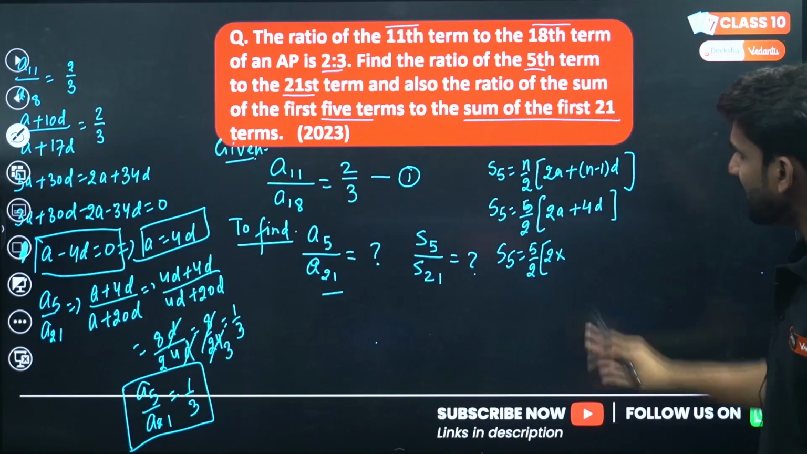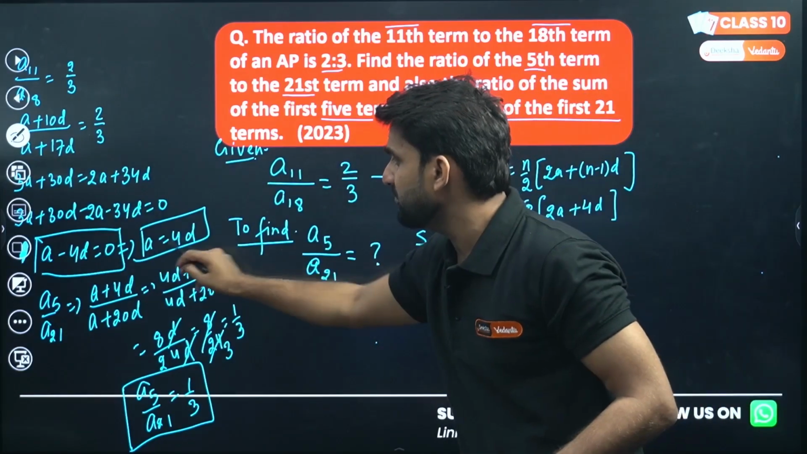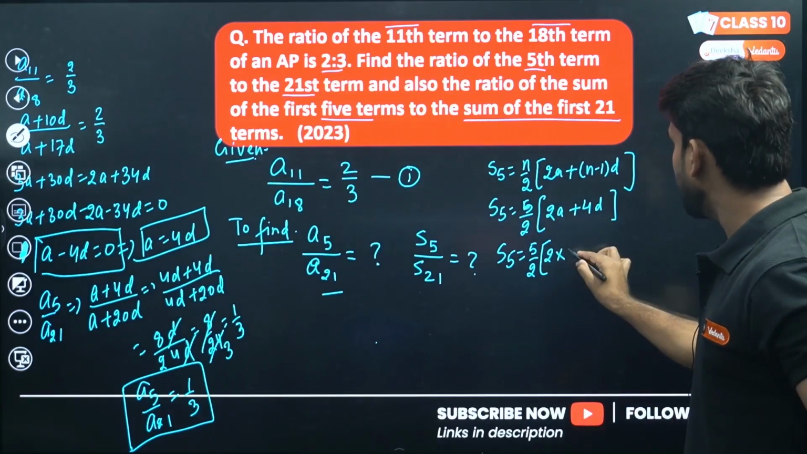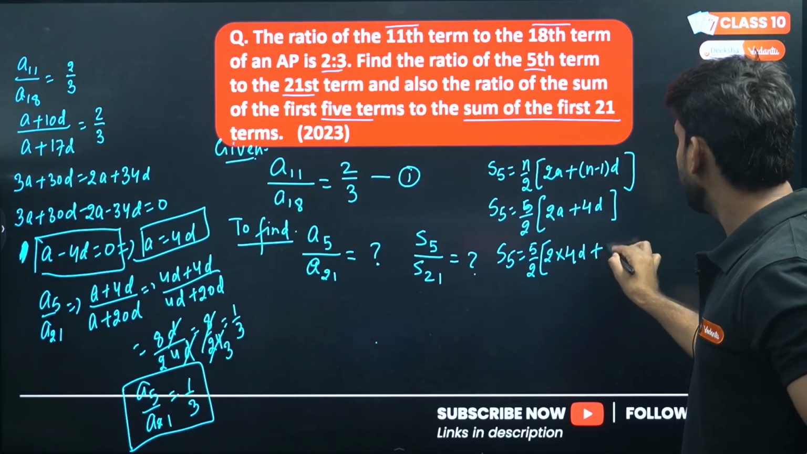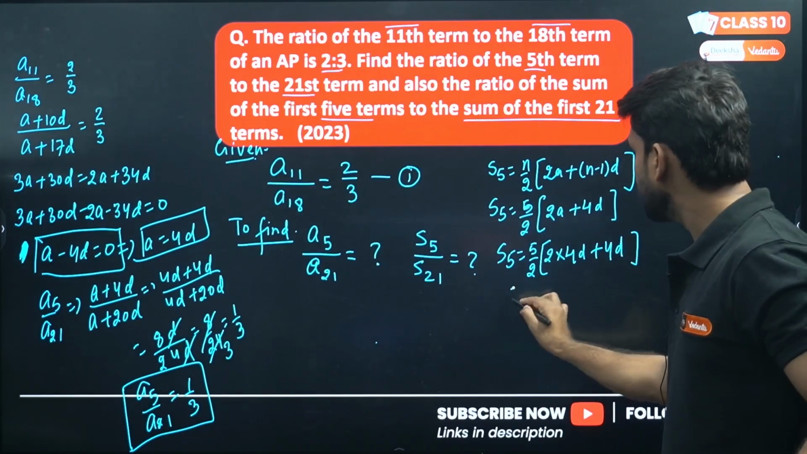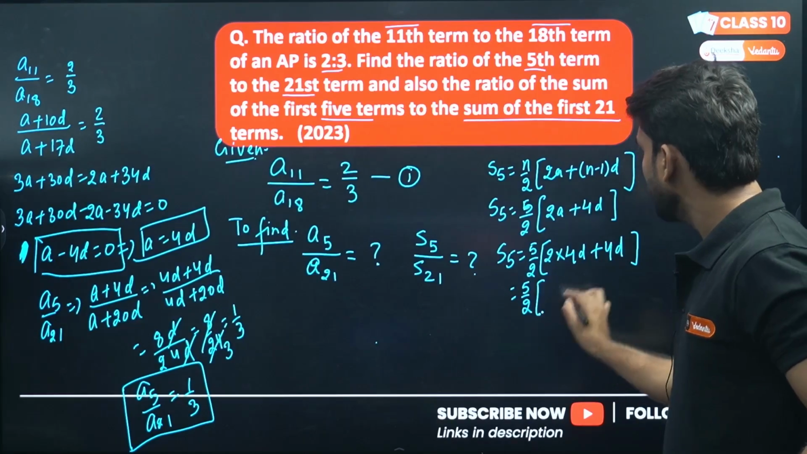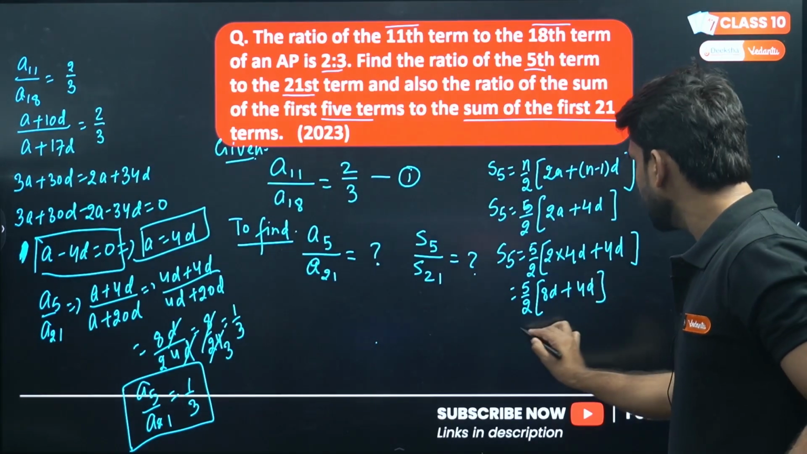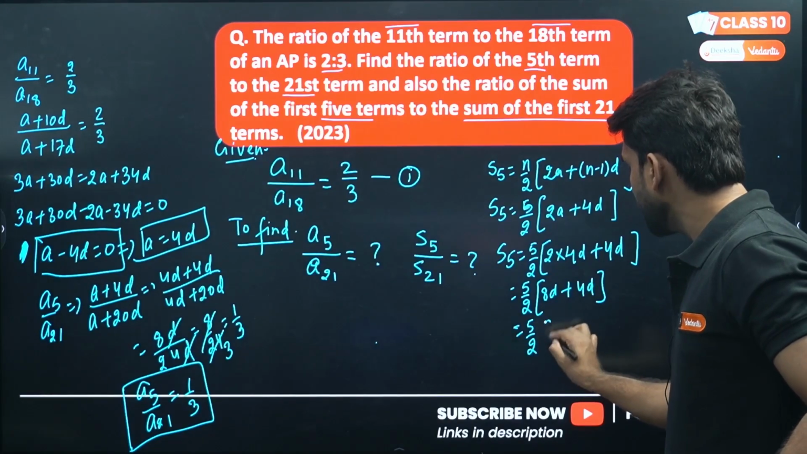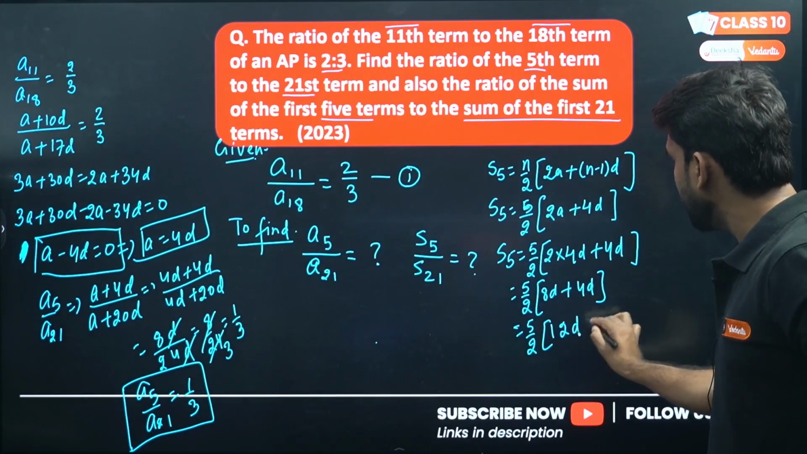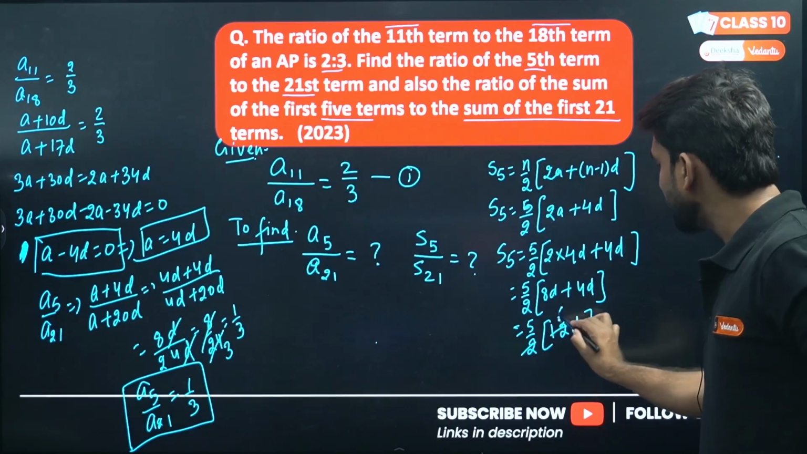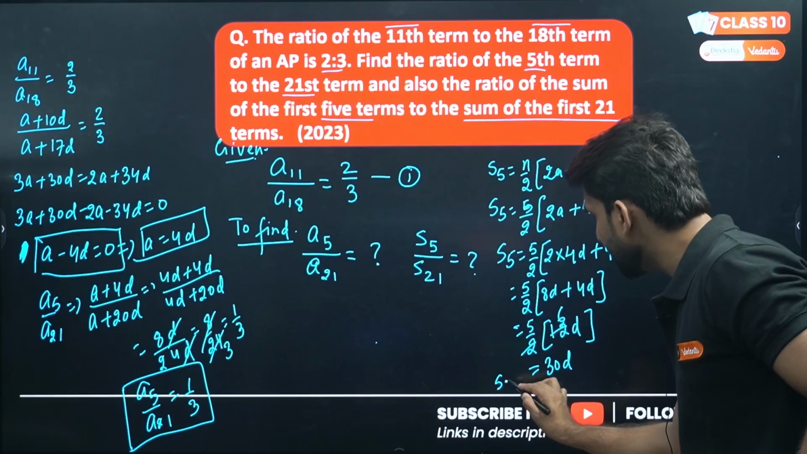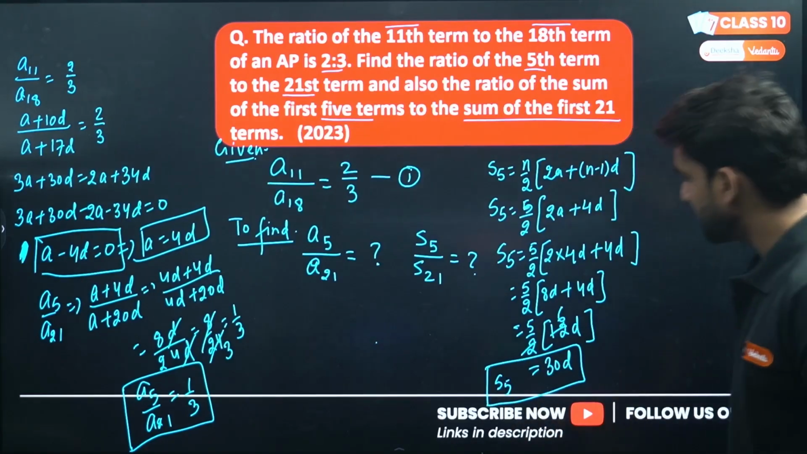Okay. So we have already found the relationship between a and d. A is equal to 4d. So we can replace a by 4d here. So 5 by 2, 4d into 2 will be 8d plus 4d. So 5 by 2, 8d and 4d will be 12d, and 2 can cancel this 12, giving 6. So 6 times 5 is 30d. So S5 is equal to 30d.